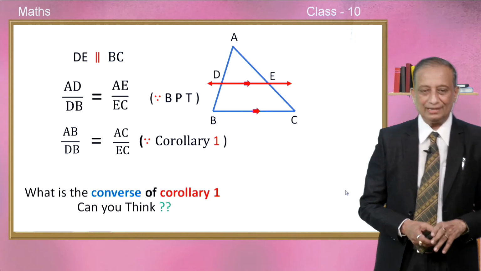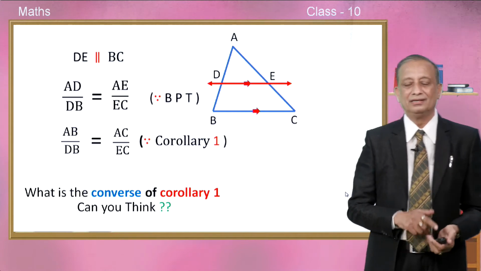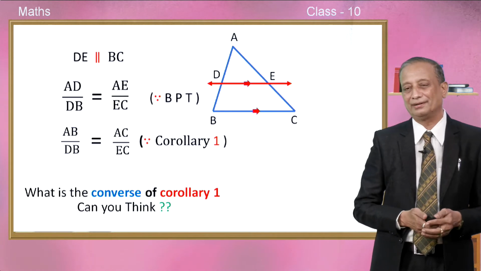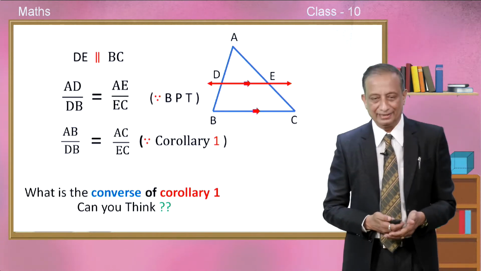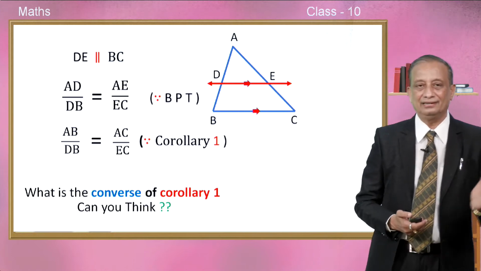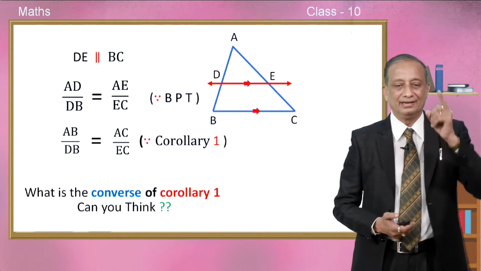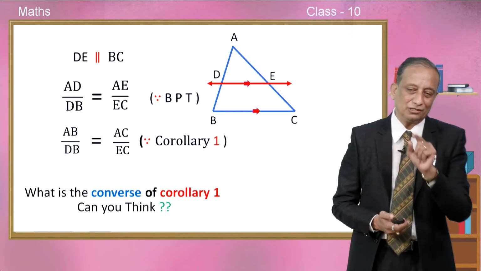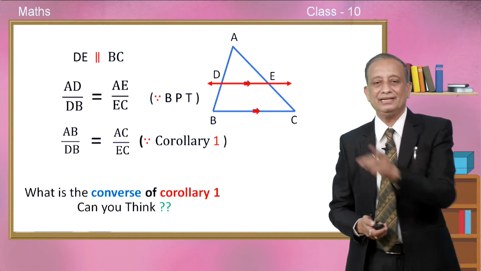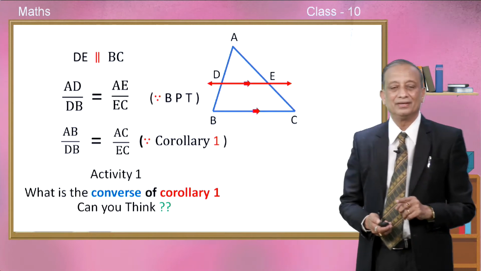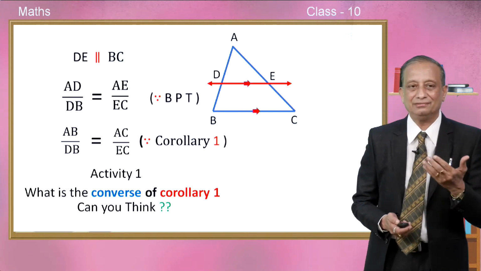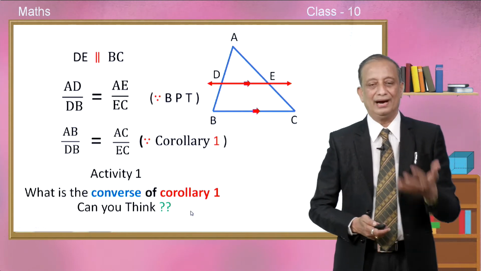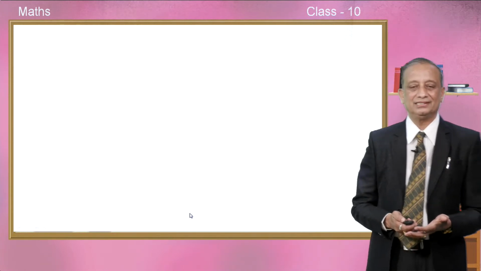Okay, children, what would be the converse of this corollary number 1? Can you think, children? In other words, if in any triangle the straight line DE is such that AB divided by DB is equal to AC divided by EC, is it possible for you to prove that DE is parallel to BC, children? So, please take down this as activity number 1 and please write down the proof in your book and discuss with your teacher, children.